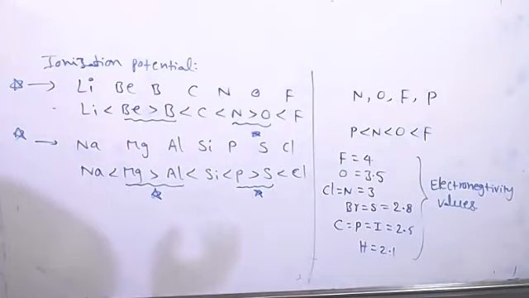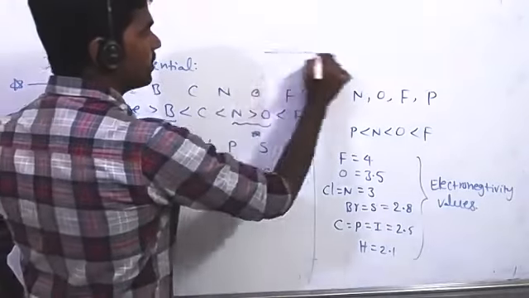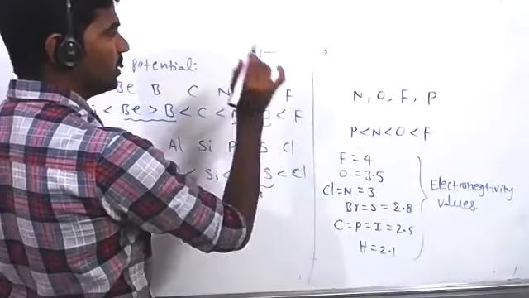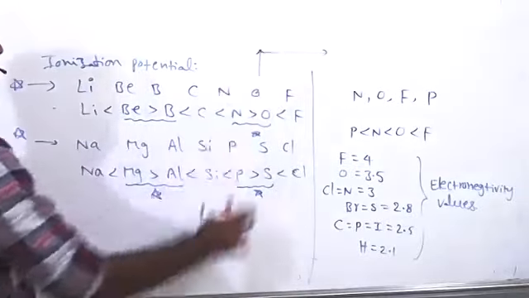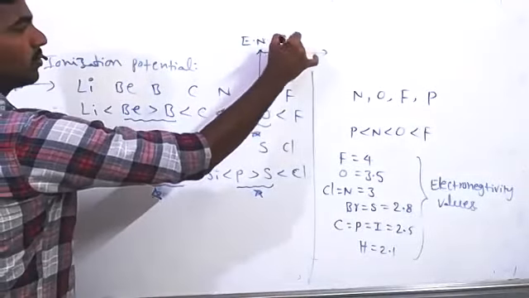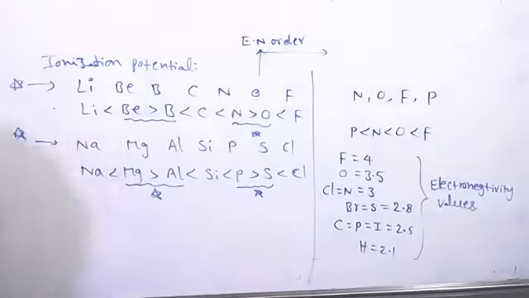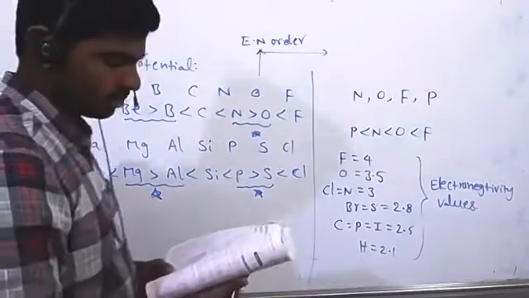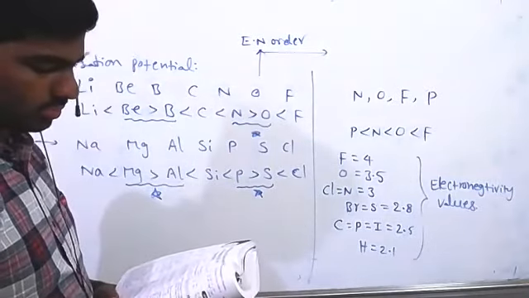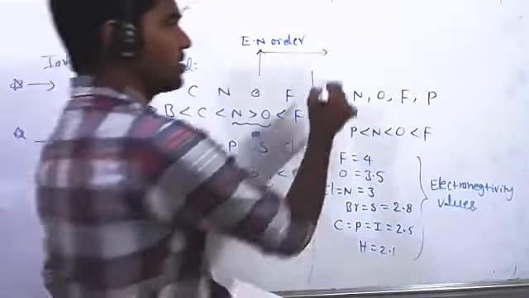Generally, we say the electronegativity of metals is low, and non-metals have the highest. The trend follows exactly: from left to right electronegativity increases, from top to down electronegativity decreases. C is the correct answer.